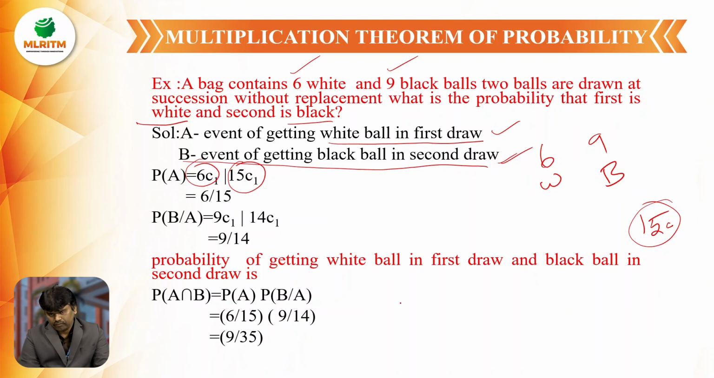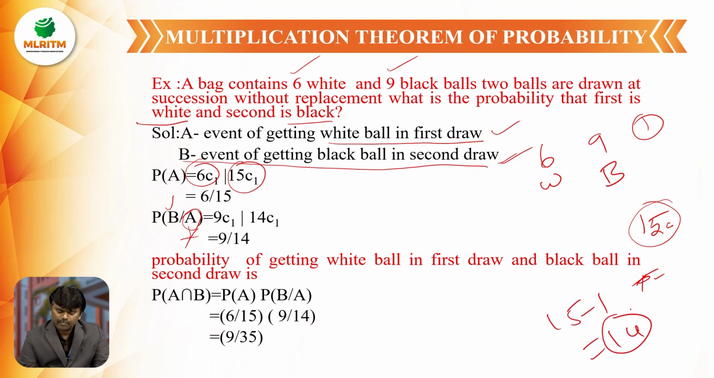After taking the white ball, I am taking the black ball. In the first draw, the white ball has been taken. In the second draw, I am taking the black ball. One ball is already taken, that means 15 minus 1, 14 balls I am having in the bag. So out of 14 balls, I am taking one more ball, that is one black ball. Black balls are 9.